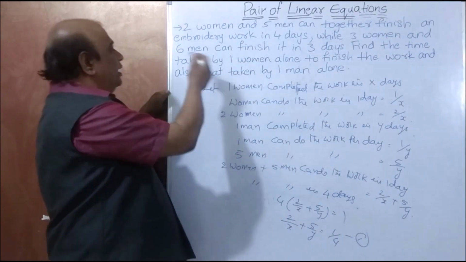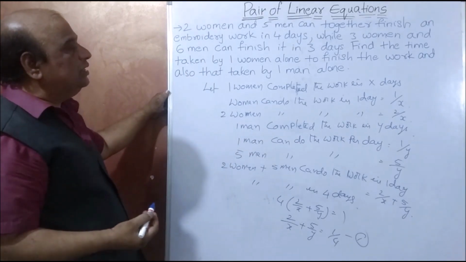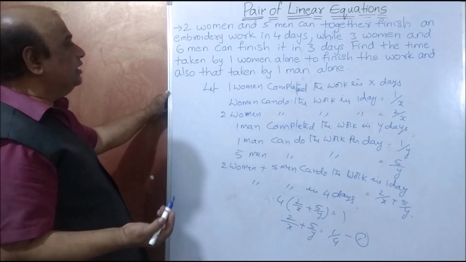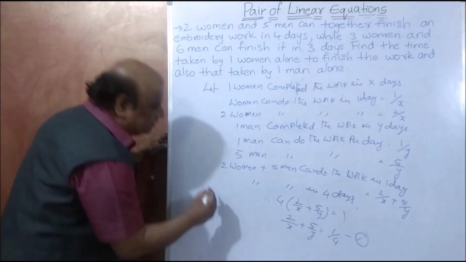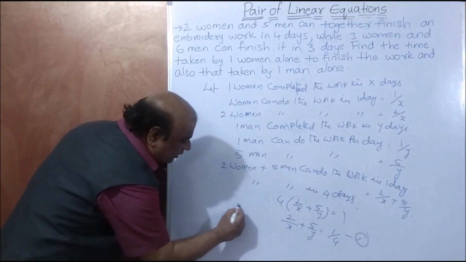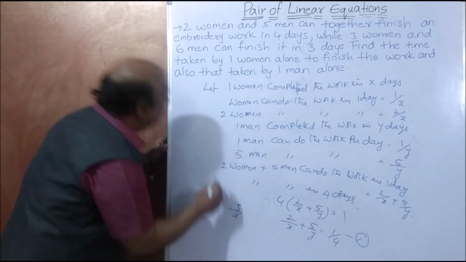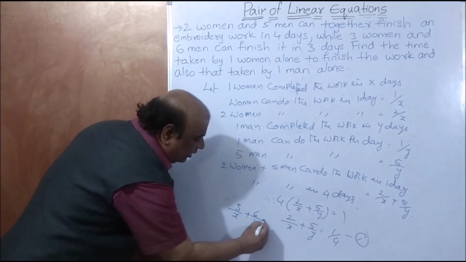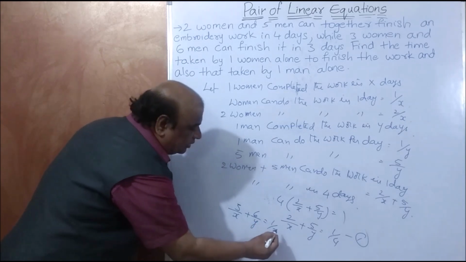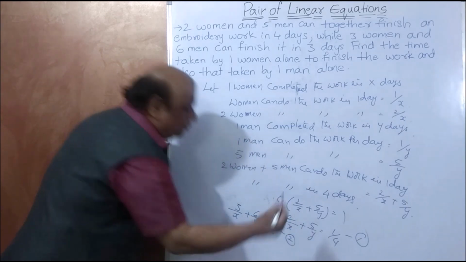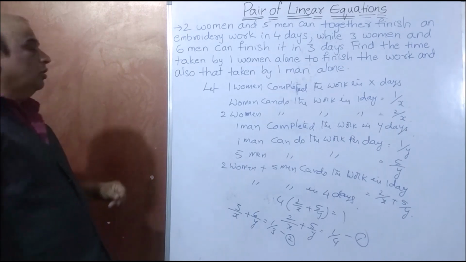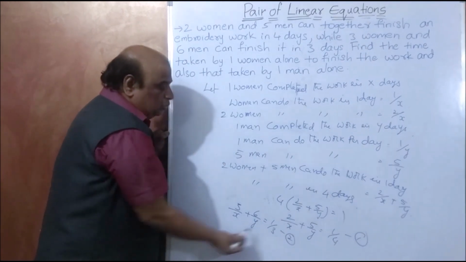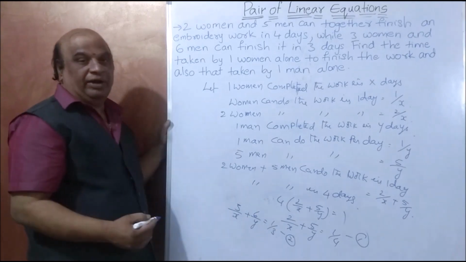3 women and 6 men can finish it in 3 days. This means one more equation is 3 by x plus 6 men are there, 6 by y is equal to 1 by 3. This is equation 2. So, from this information, we should make 2 equations like this, 1 and 2.